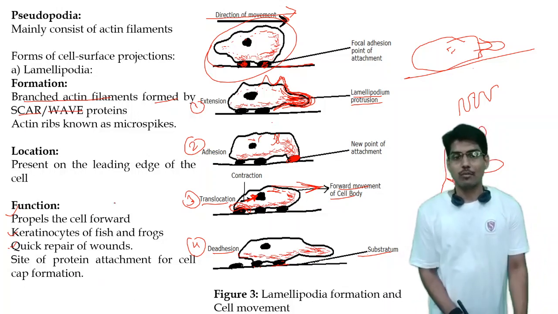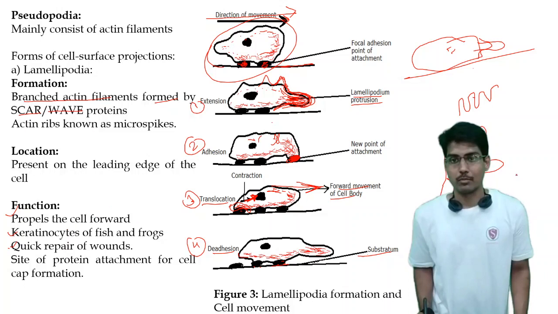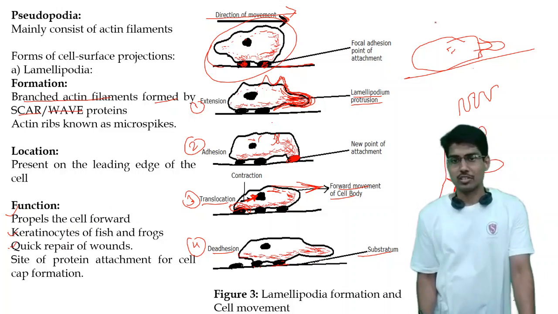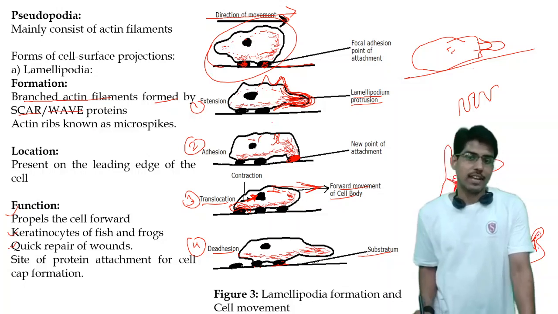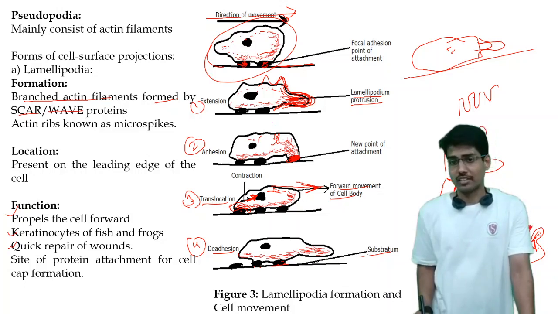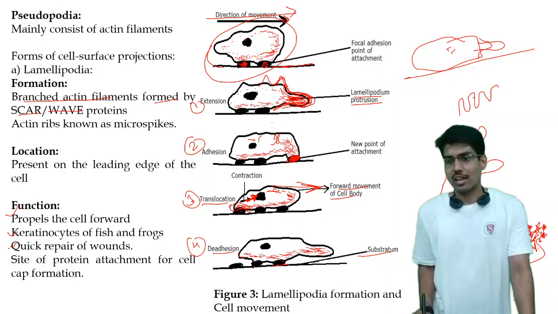Next is the site of protein attachment for cap formation. What is cap formation? Suppose this is the cell, and this is the lamellipodium. The extracellular proteins migrate from outside the cell and attach to this lamellipodium.